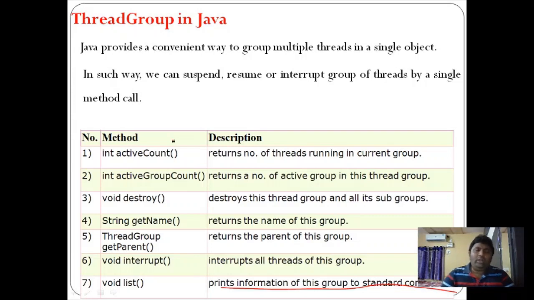If you want more information about this topic, I can show you one book that will be better. That book is Java 6 Programming Black Book. This is the best book. It contains many more methods. With a limited amount of time, I have shown only a few methods. If you require more methods and want to do more practice, please go through this book. Again, the book is Java 6 Programming Black Book.